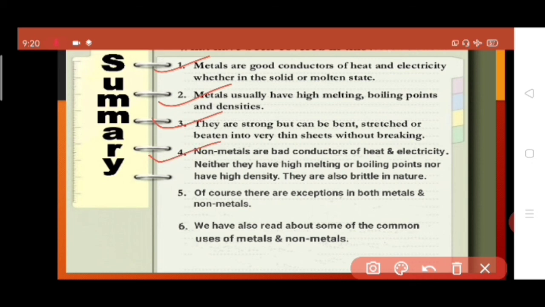Non-metals are bad conductors of heat and electricity. Neither do they have high melting or boiling points, nor high density. They are also brittle in nature. Of course, there are exceptions in both metals and non-metals. We have also read about some of the uses of metals and non-metals.